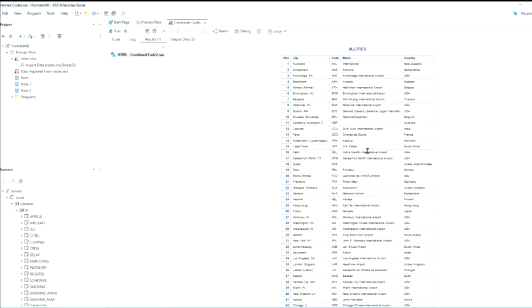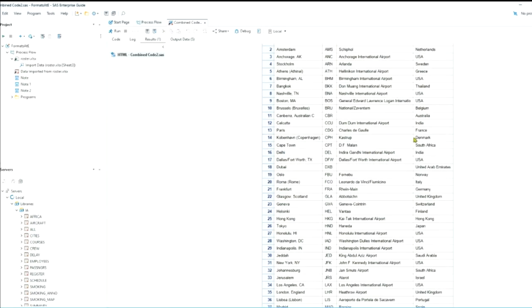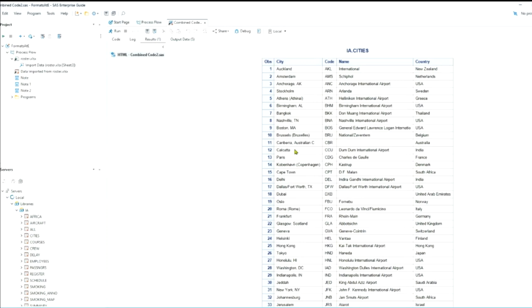And let me zoom this a little bigger too. Here we can see Paris is CDG for Charles de Gaulle, and the country is France. And we might want to use something like this to actually create even more robust cities data. Okay.